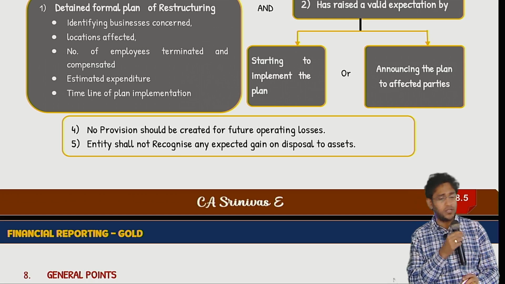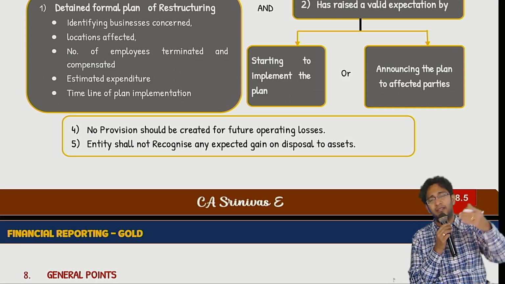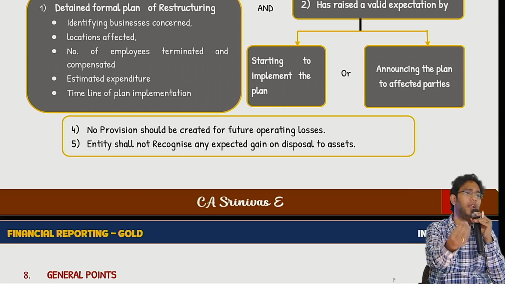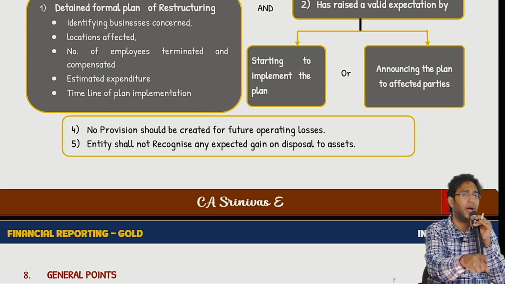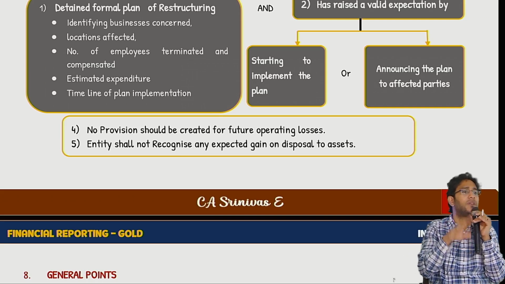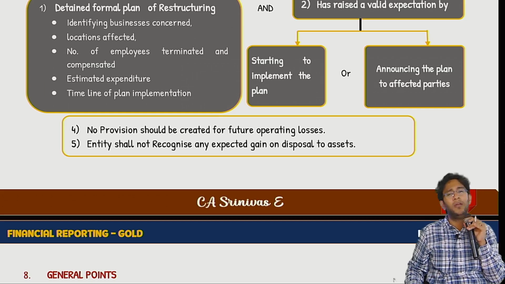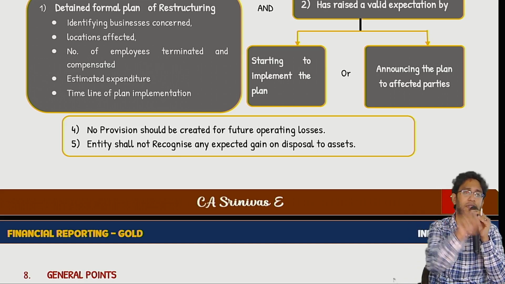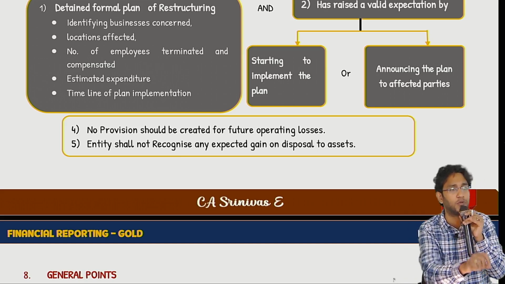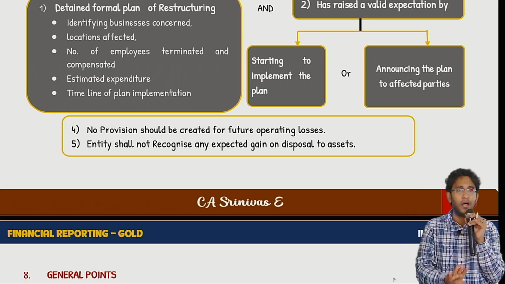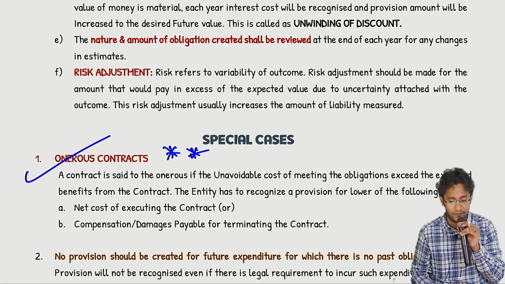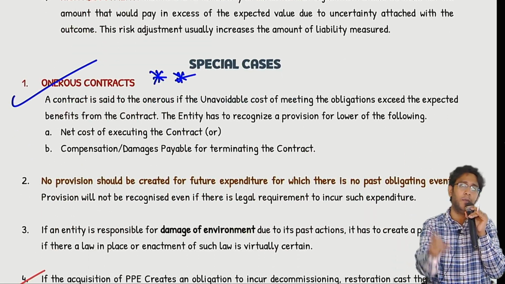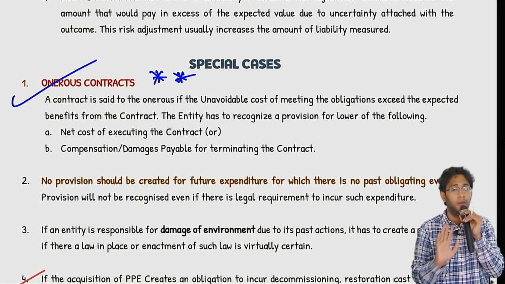When you are shutting down a division, let us say it will take another 6 months to shut it down completely. But I know that for the next 6 months we are going to suffer a loss in that division. That does not mean that for a future loss you will create a provision now. That is wrong. Why? Future losses, why should I create provisions, sir? Losses I am expected to suffer, not obligated to suffer. Being obligated to suffer a loss, that is an onerous contract. A contract you cannot avoid. You have to execute it. Sure loss, you create a provision. But this is not that.